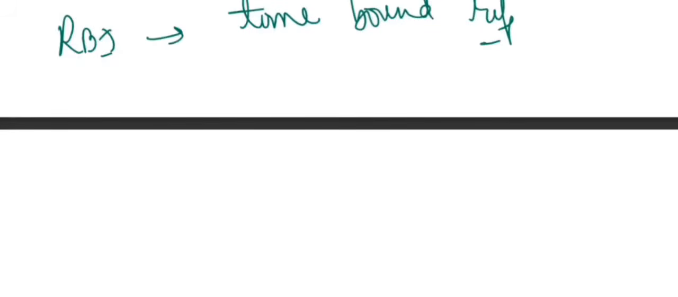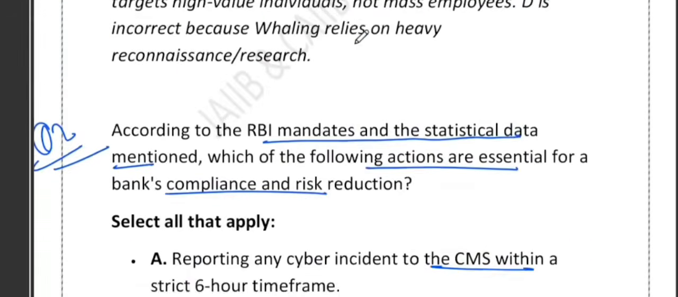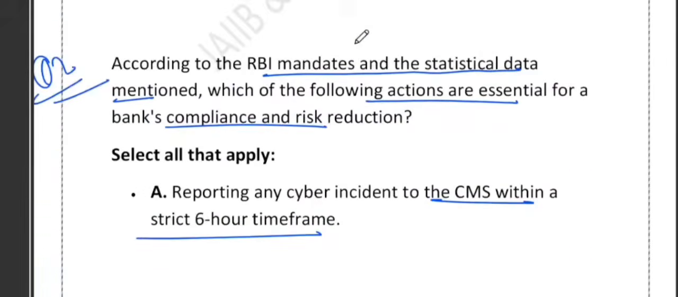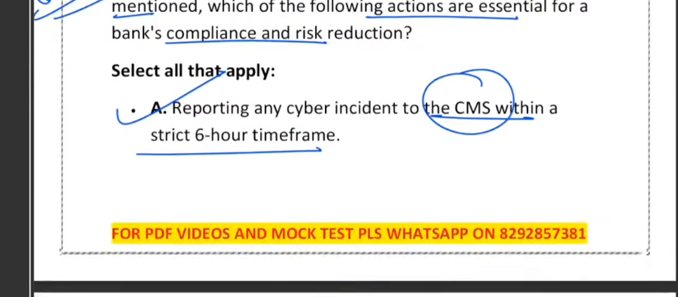So the case clearly says that the bank follows the CMS protocol, right? The bank has followed the CMS protocol, that is, reporting the incident within the 6-hour timeline. So yes, this is a regulatory compliance mandatory requirement, not negotiable. So A is correct. This is essential for bank compliance and risk reduction.